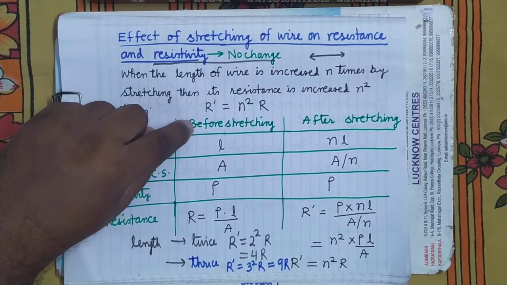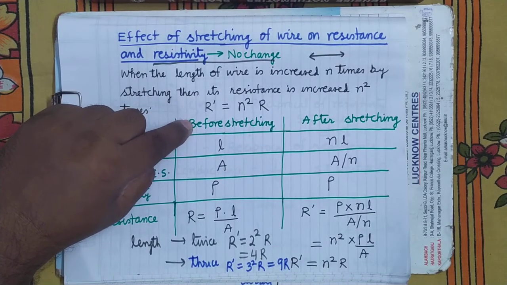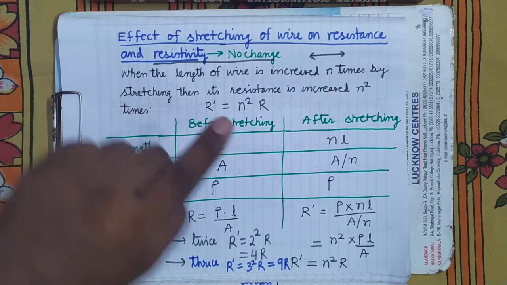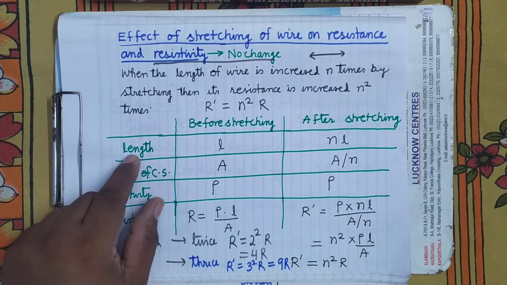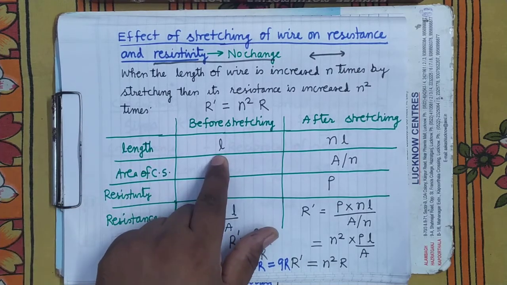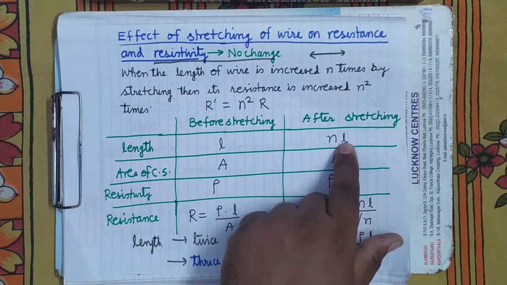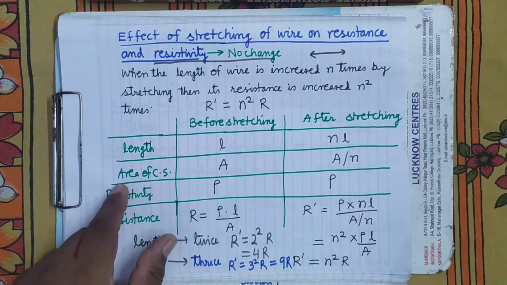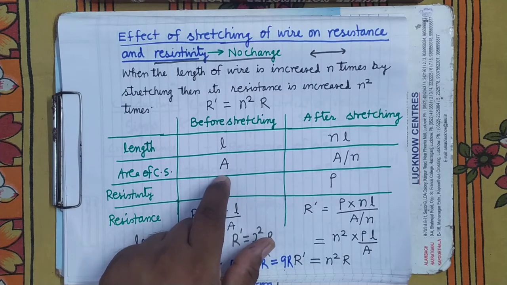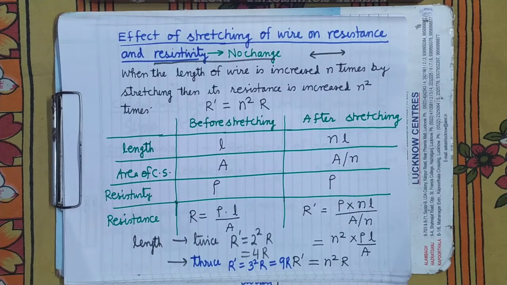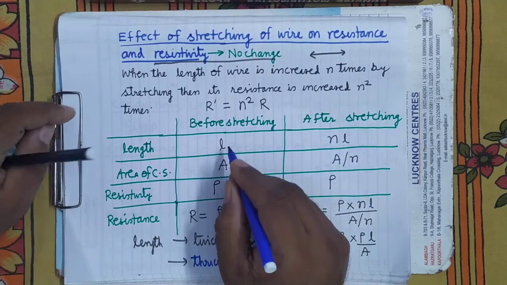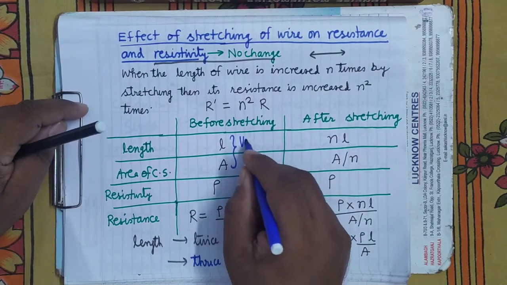Here there are 2 columns. Length and area of cross section are given before stretching and after stretching. Suppose its length is increased n times. It's clear. So before stretching the length was L, after stretching the length is n into L. Before stretching, if the area of cross section is A, after stretching it will be A upon N. And why is that? Because the volume will remain the same in both cases.